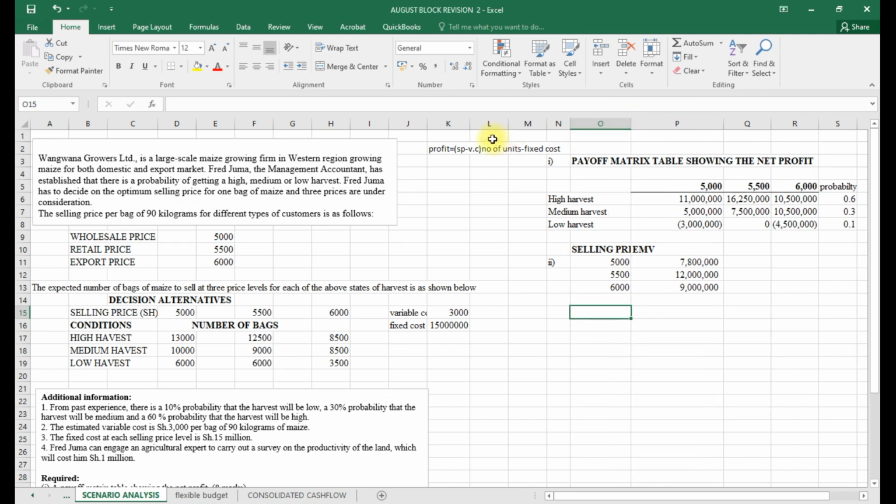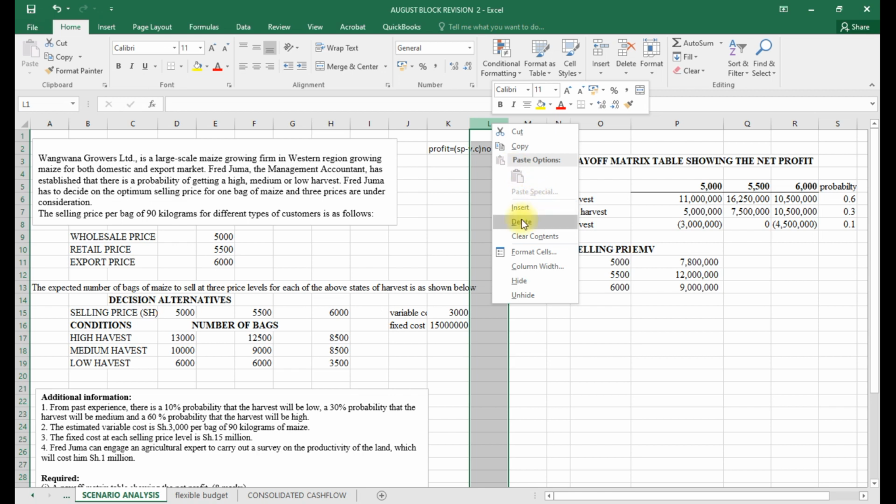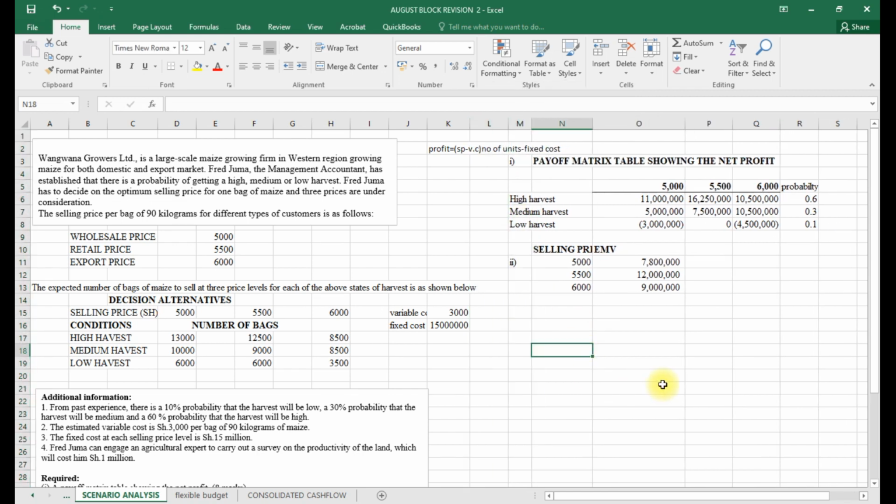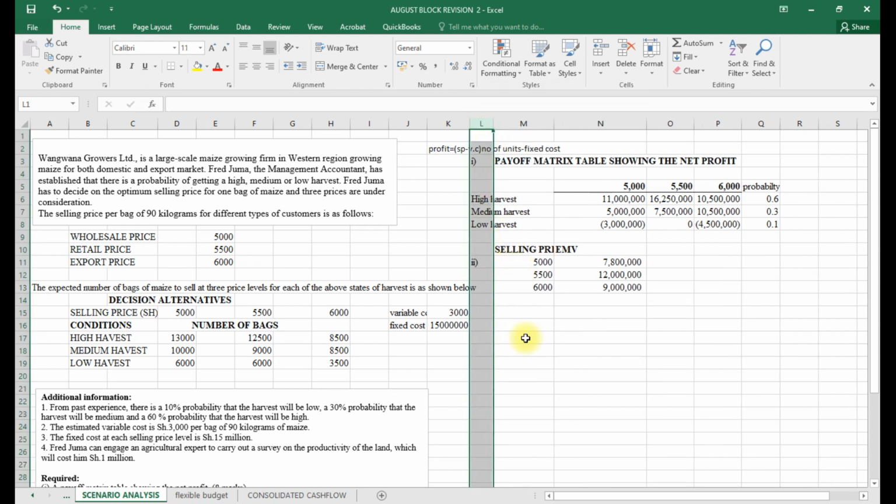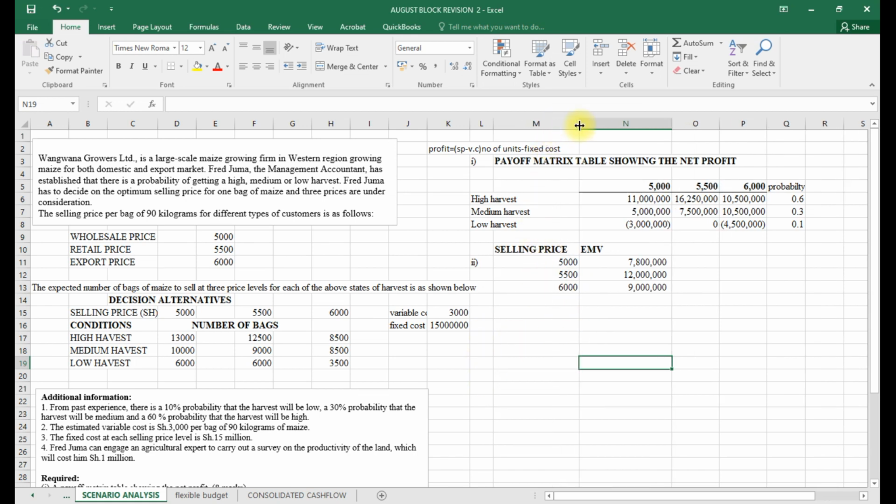Let me eliminate this, even this one, so that I can expand this. That's our selling price, and this is our EMV that we have. Okay.